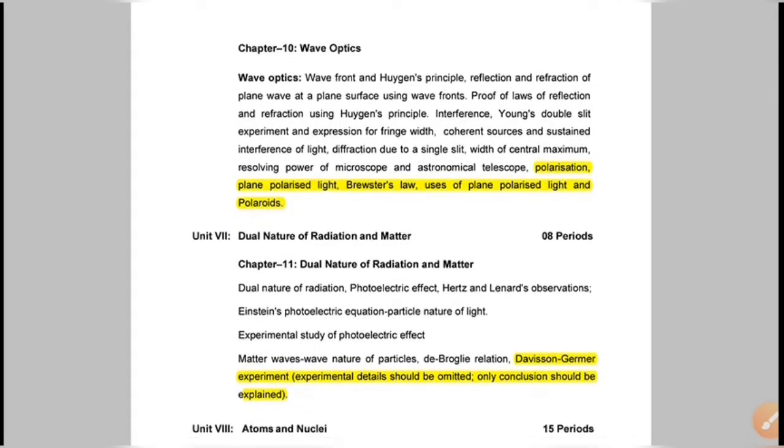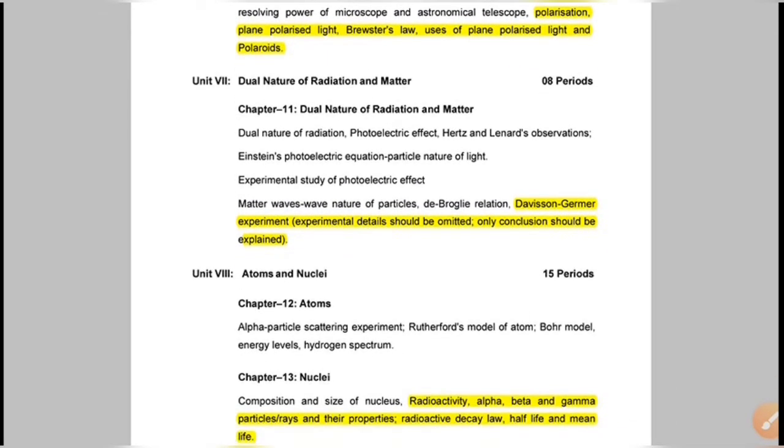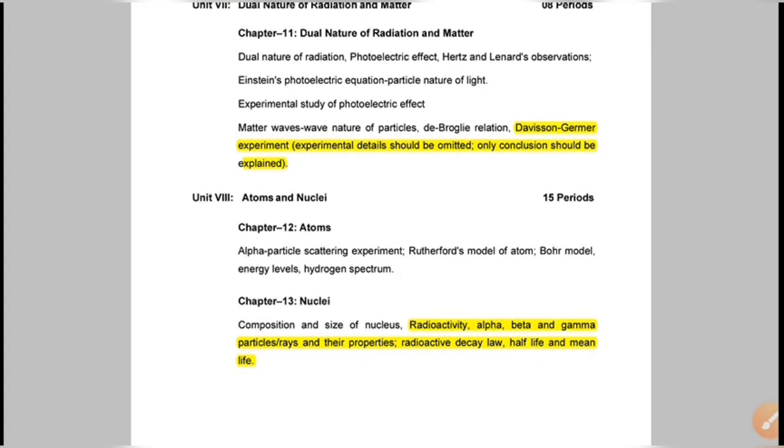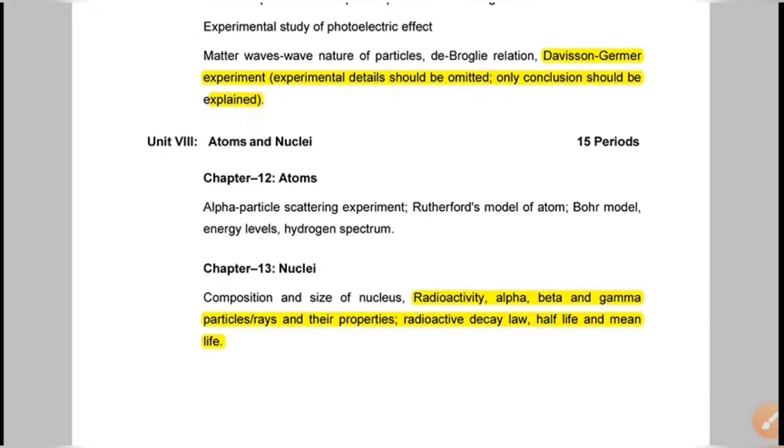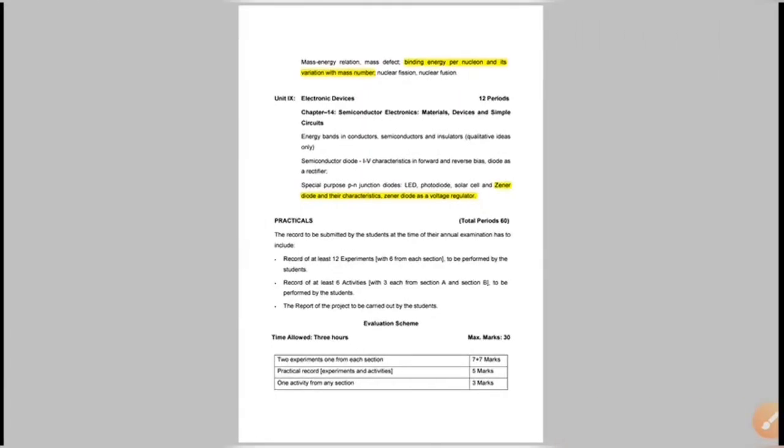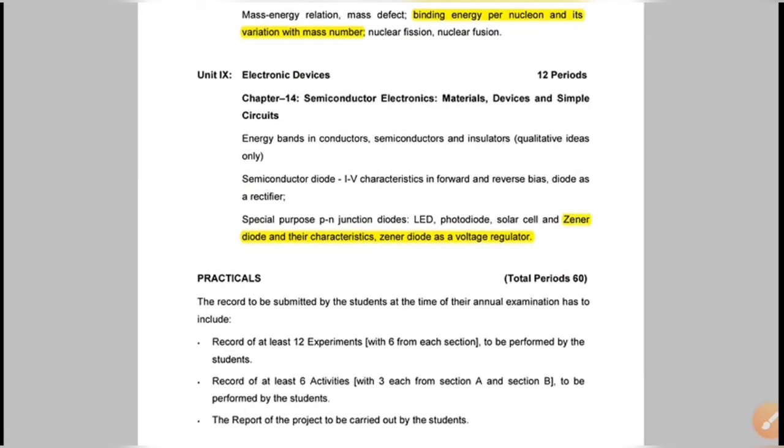Chapter 11, dual nature, some deletions. Atoms, no deletions, but in nuclei most of the portions are deleted. Nuclei is a small unit, less important, and half of the portions are deleted. And in electronic devices, the junction diode and applications are deleted.